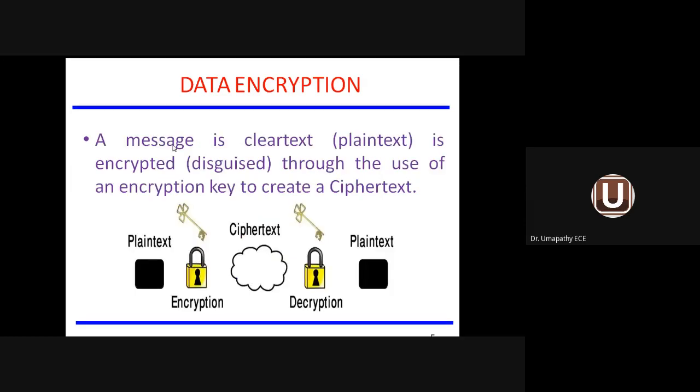So in data encryption, a plain text message is encrypted through the use of an encryption key to create a ciphertext. Your message is called plain text information. The message which goes into the media is called ciphertext information, that is the secured message. So how are they doing this encryption technology? Using a key called the encryption key. You can see the diagram. Plain text, encryption, a key is applied. Ciphertext goes into the network. This cloud is nothing but a network.